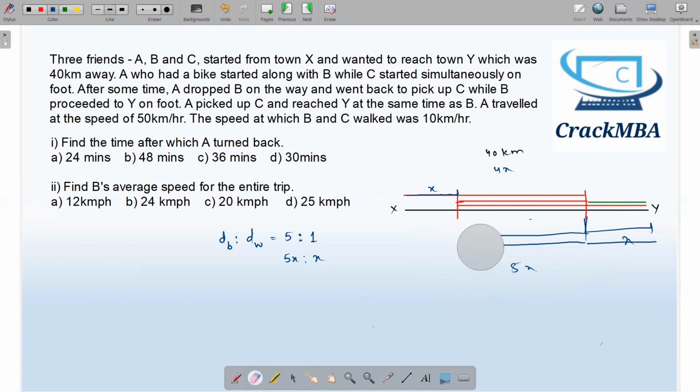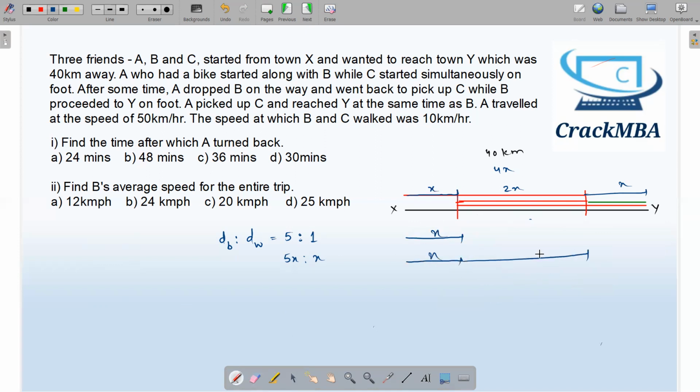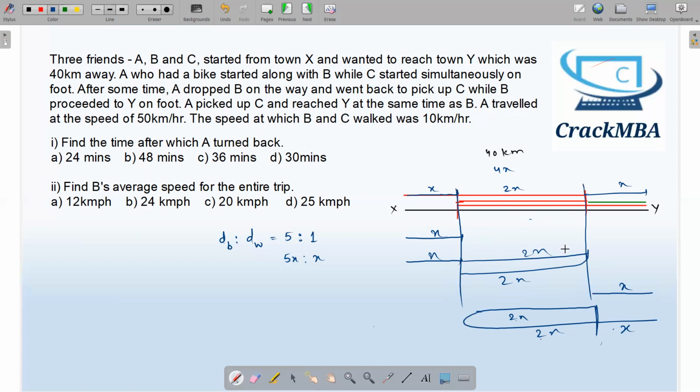Now the question is over. This is 2x kilometer and this is x kilometer. The person who is walking is traveling x kilometer, and the person who is on bike is traveling x, 2x, and 2x. This is 5x kilometer in total. At this point also, the person who is walking is traveling x kilometer, and the person who is on bike will travel 2x kilometer backward, 2x kilometer forward, and x kilometer. So in total 5x kilometer: 2x, 2x, x. So I can see that this part is x, this part is 2x, and the remaining last part is x.